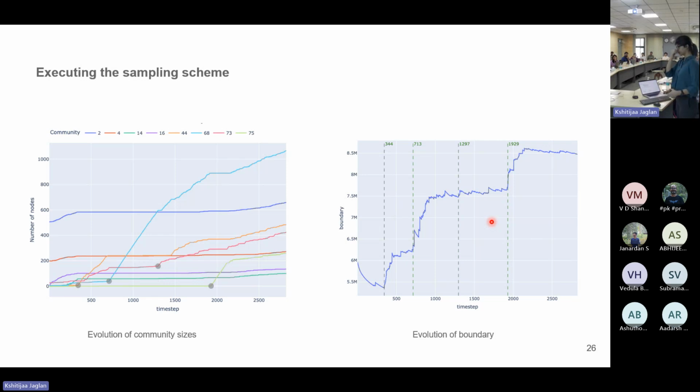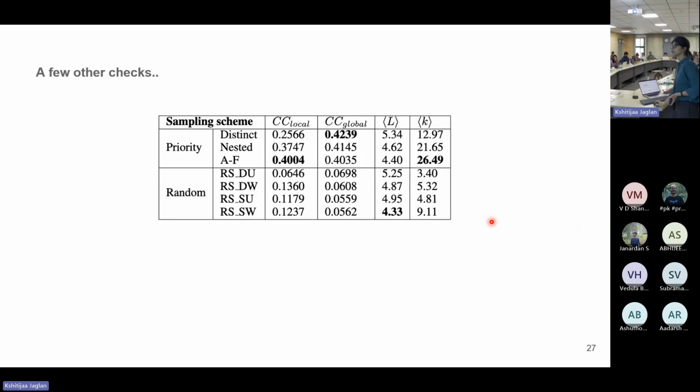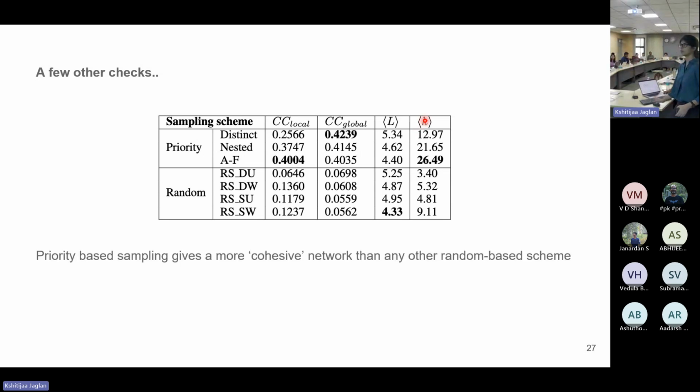To confirm that this is really happening and that we are getting a cohesive network, or one big community, when we start sampling, we also looked at a few other properties. Mainly, we looked at the clustering coefficient, because it tells how well clustered a network is, both at a local and a global level. Here, L means the average shortest path length, and K means the average degree. These are different types of priority-based sampling schemes, but the interactions are modeled in slightly different ways.